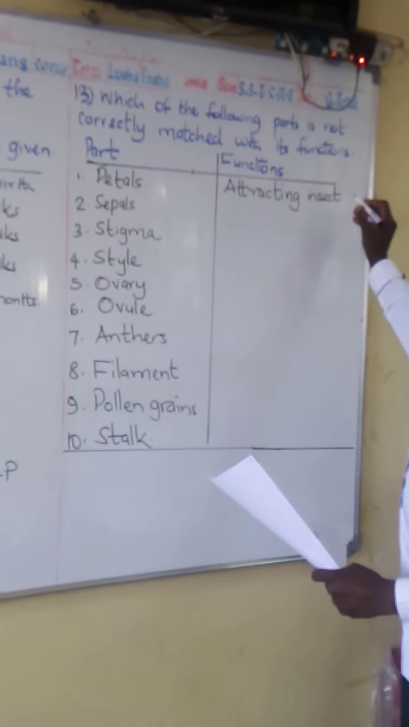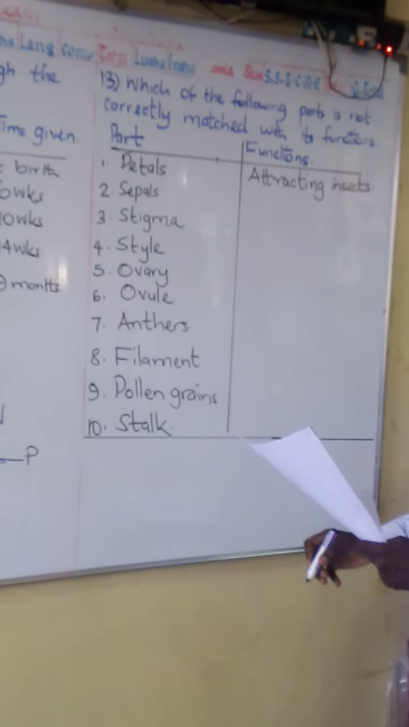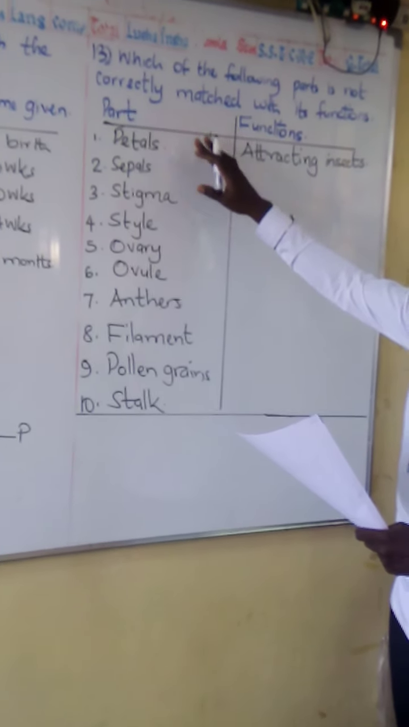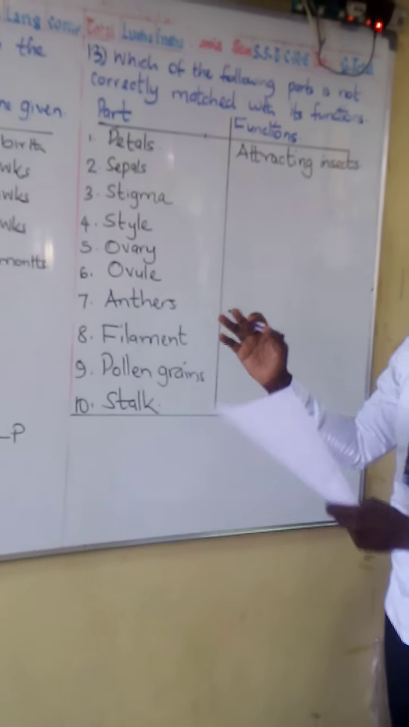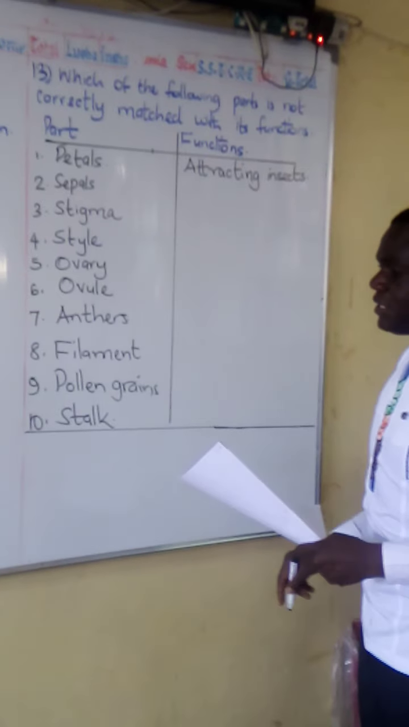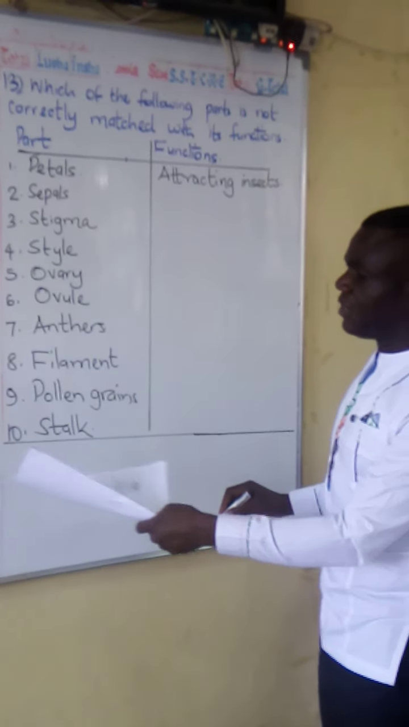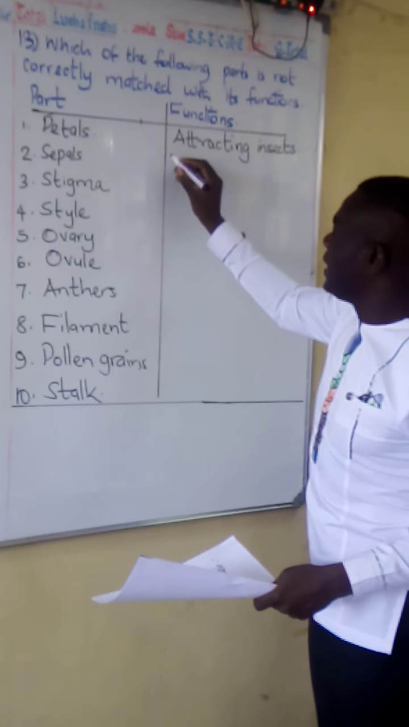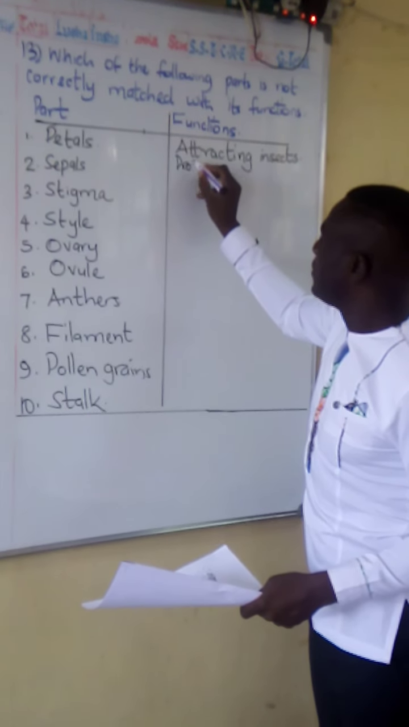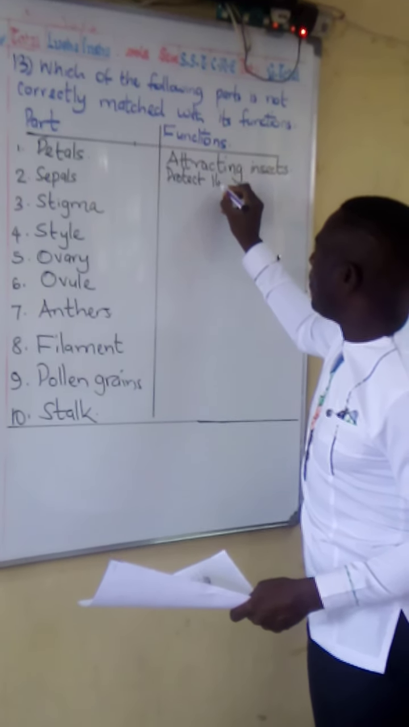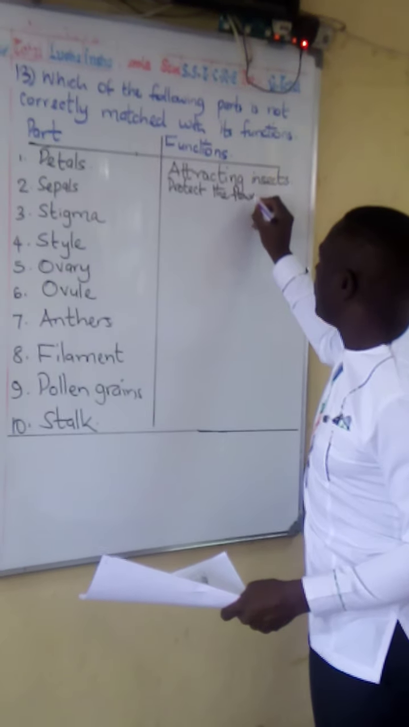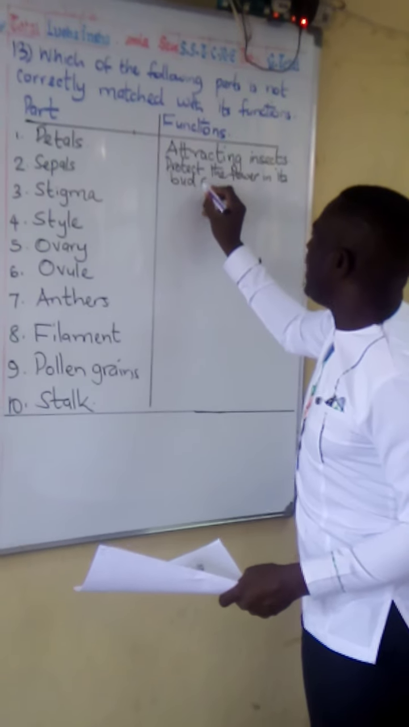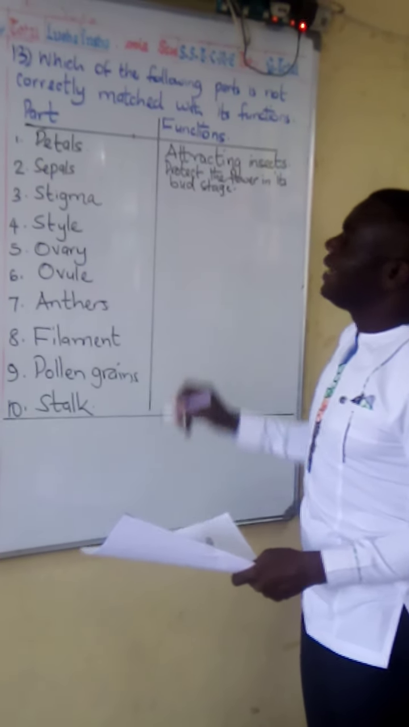Especially during pollination. It works to attract insects during pollination, and it also acts as a cover for the internal parts of the flower. Number 2, sepals. Sepals are green in color. Their work is to protect the flower in its bud stage. Protect the flower in its bud stage.